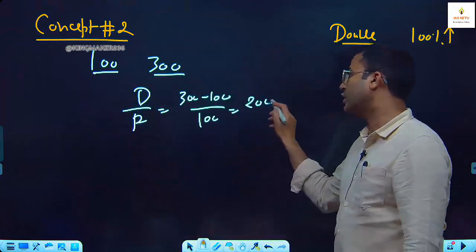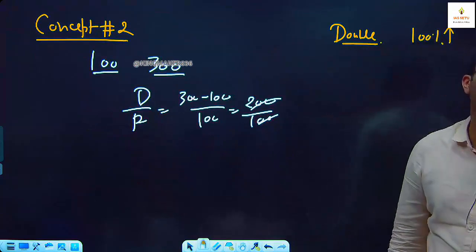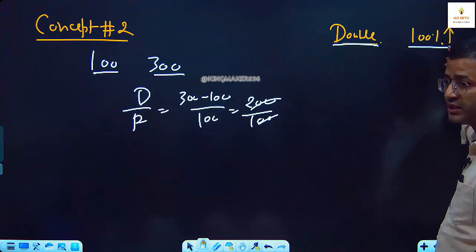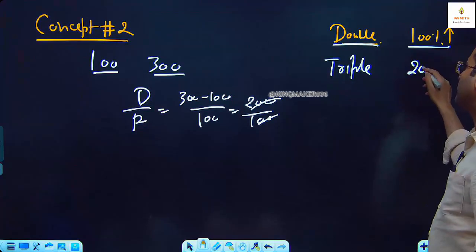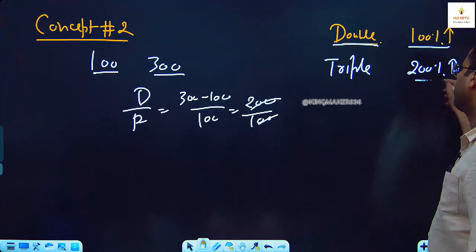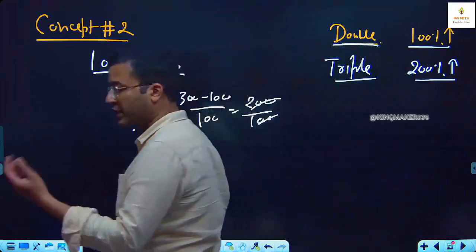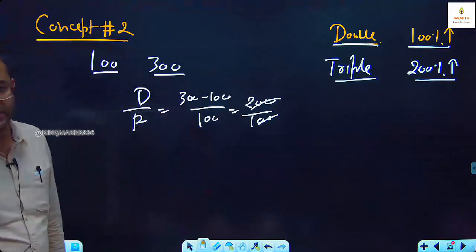So it is 200 upon 100, 2 by 1. 2 by 1 means 200% increase. So you write, if anything becomes double, 100% increase. If anything becomes triple, 200% increase.